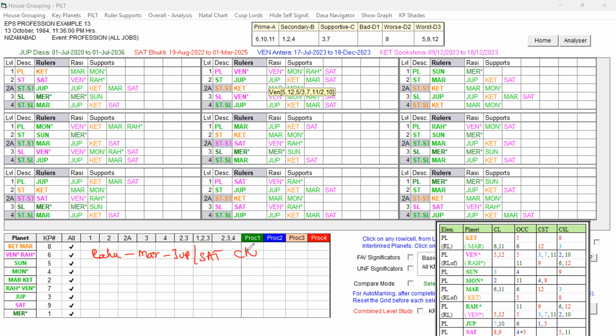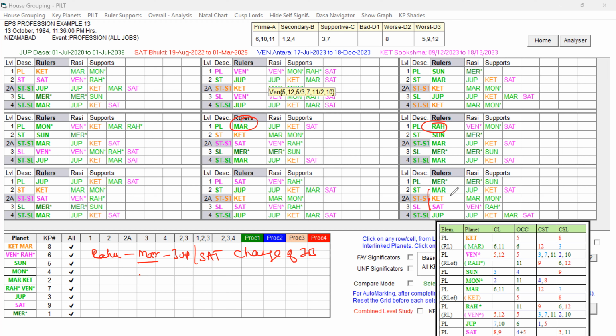So the change of job happened under Mars Bhukti. After Jupiter Antra, in Rahu Dasa, Mars Bhukti, there was no change of job in Saturn also, and in Mercury also, though Mars and star level Ketu and Saturn are present, there was no change during Mercury.